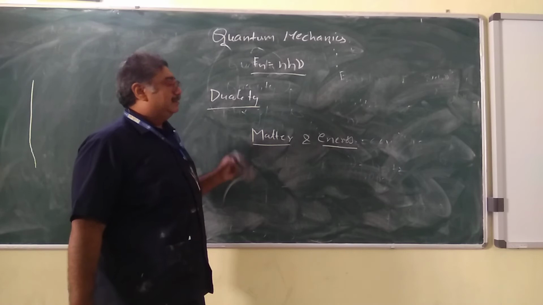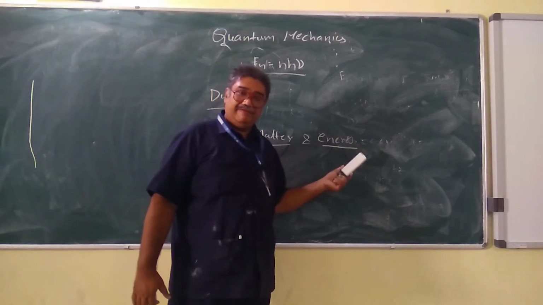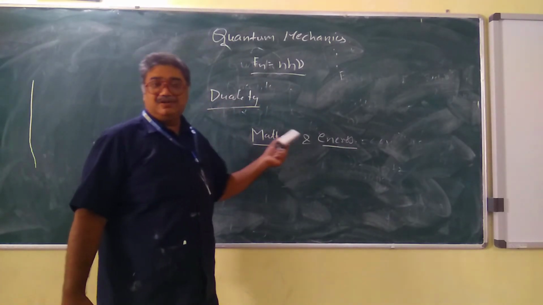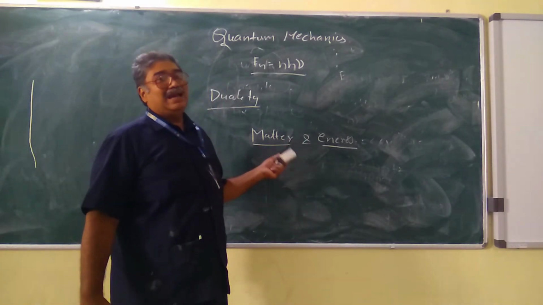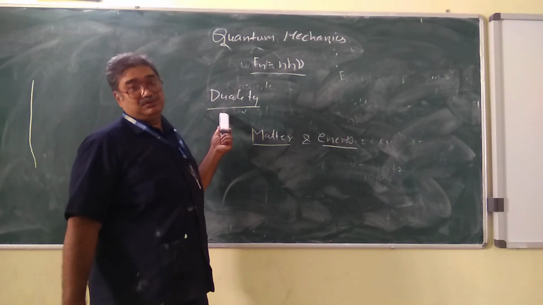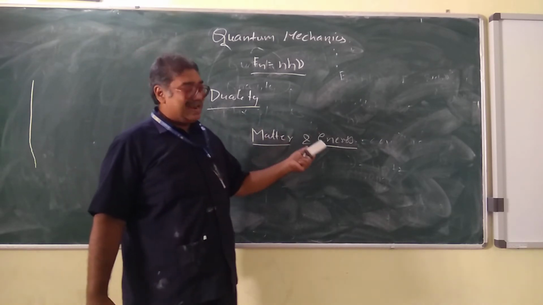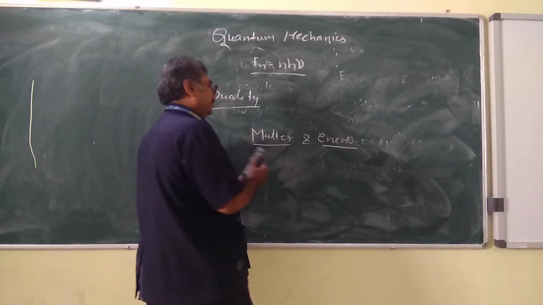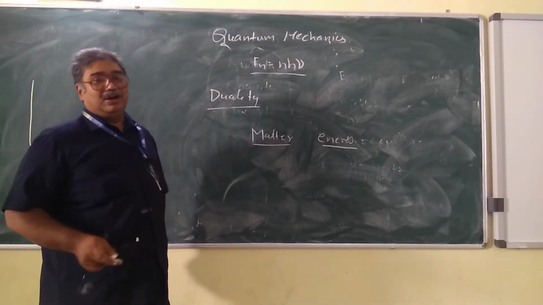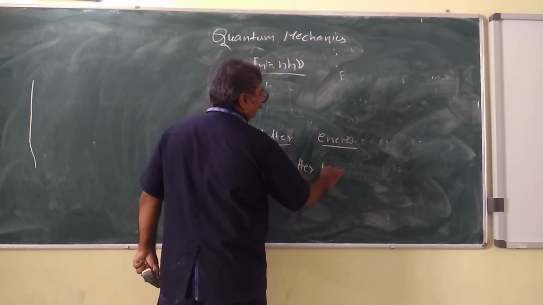So here what is the case? The case is very simple. It says that matter is different, energy is different. Energy is manipulated to produce matter, matter is manipulated to produce energy. So we have matter and energy. But this duality concept has opened the doors, because this duality has combined matter and energy into matter energy. So now we just have one thing called matter energy, or in short we call this matter waves. So now we have only one thing.